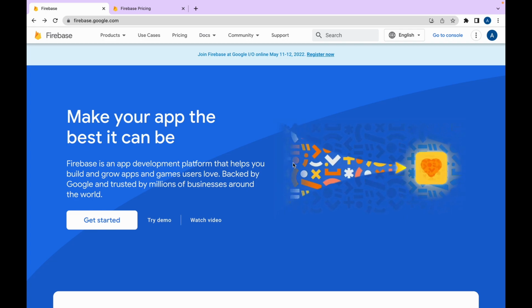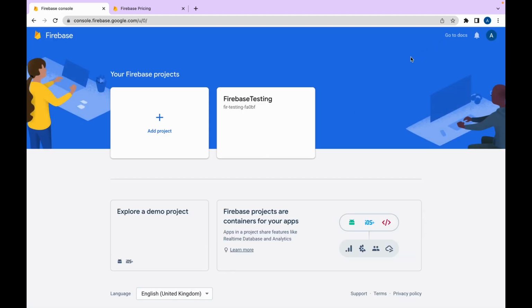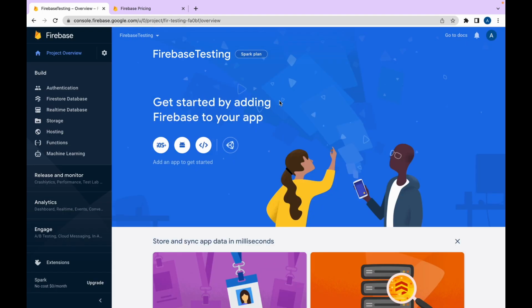So this is the Firebase website. You have to log in with a Google account. So let's go to the console of Firebase. This is my already created project. By default we are initialized with a Spark plan. Spark plan is the Firebase free plan. You can integrate the iOS app, Android app and the web application.